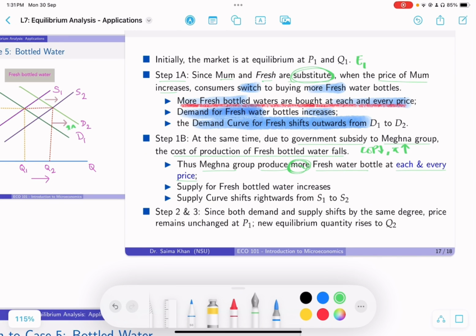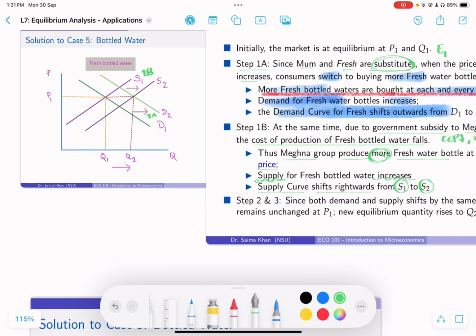তার মানে সংক্ষেপে বলা যায়, using the technical word supply, যে supply for fresh bottles এটা বেড়ে যাবে, it's going to increase. সেই কারণে what will happen to the curve? Supply curve is going to shift rightwards from S1 to S2. So এটাকে আমি 1B ডাকছি in my explanation, right? So দুটো shifty is just they're both happening at the same time. So anytime we're talking about shifts, this is your shift in demand curve, and this is our shift in supply curve. So দুটো shiftকে আমি step 1 বলছি.